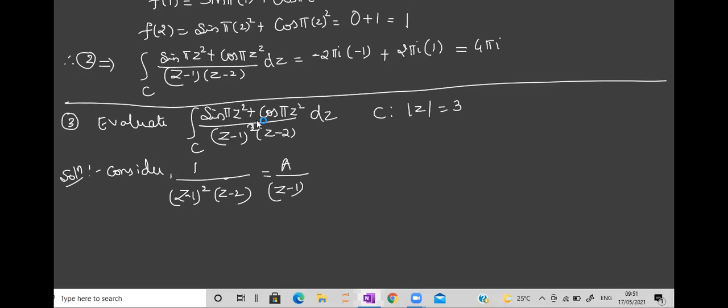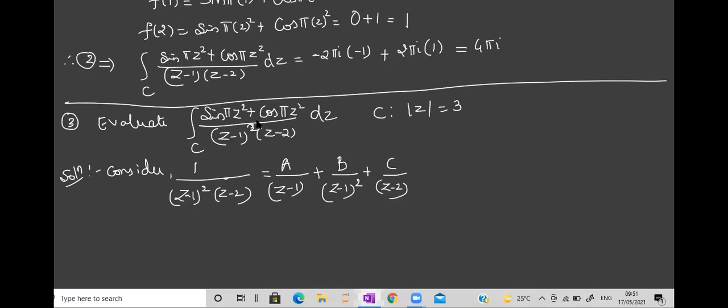Tell me what is next. It will be B divided by z minus 1 whole square, increasing the power by 1, plus C upon z minus 2. How to decide is, just add the powers of both the brackets: this is 2 plus 1, that means ultimately you will get 3 constants. Let us call them A, B, C. So power starts from 1, and till you get the same power, you should write till that.